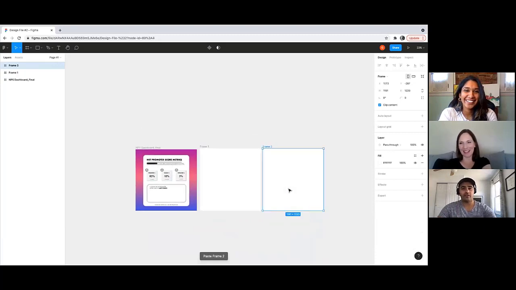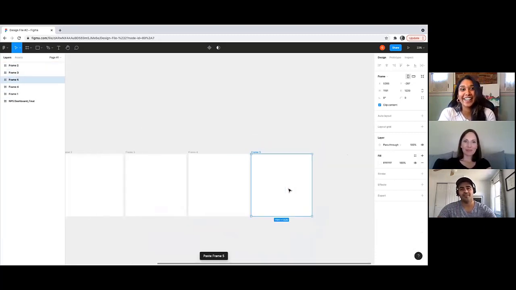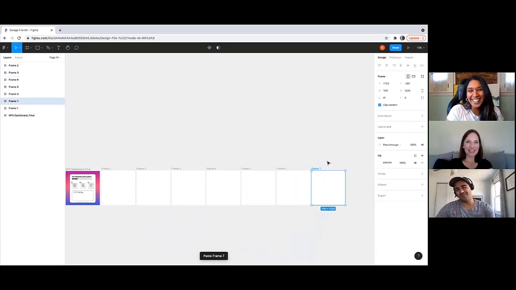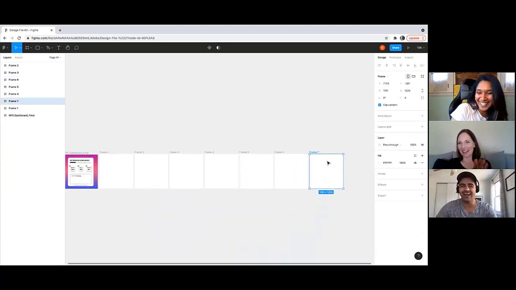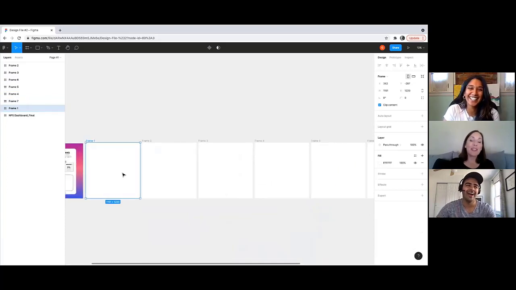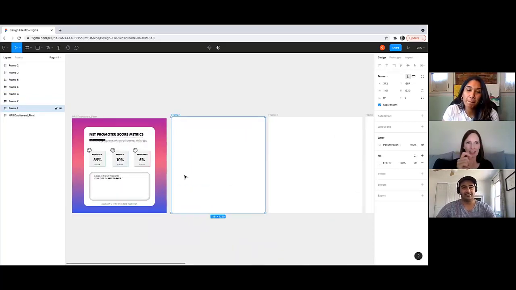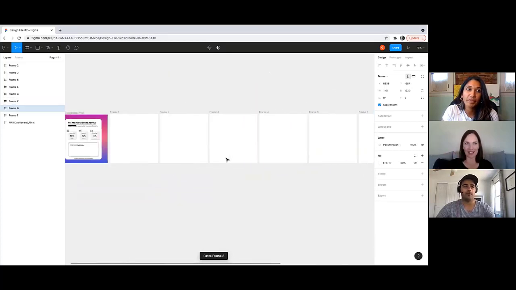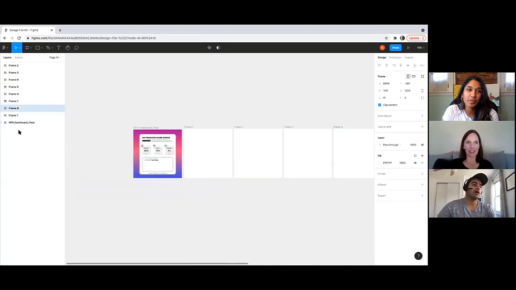Control C and then Control V, Control V, Control V. Just keep making your Makeover Monday visuals in this one single page. Then you can turn, I was seeing that you have the eye, so you can see them or not see them. You can hide the ones you're not working on, I guess.